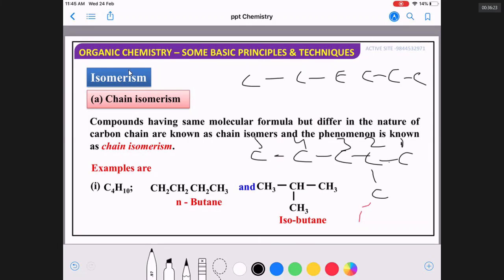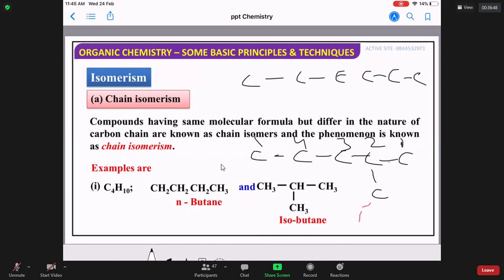If you put a methyl group on the second position, 2-methyl pentane. If you put methyl on the third carbon, 3-methyl pentane. Can I put it on the fourth carbon? No, because if you try to put it on the fourth carbon, again it becomes 2-methyl pentane.